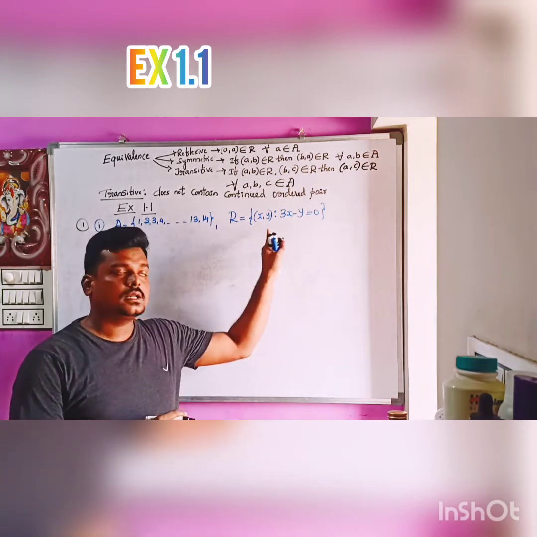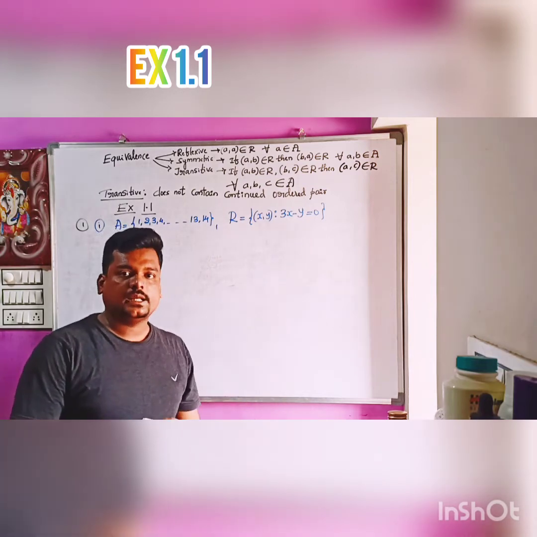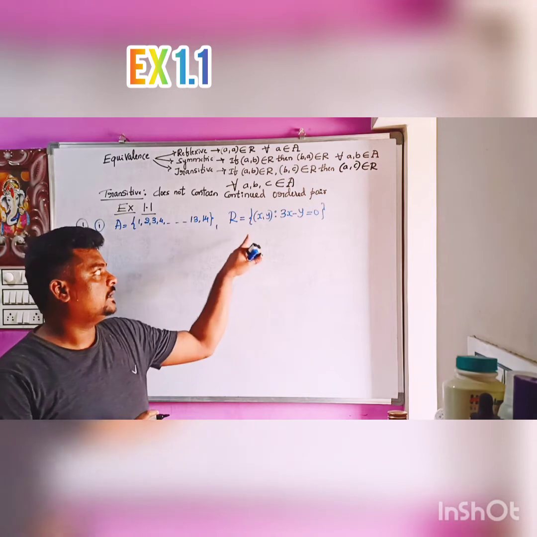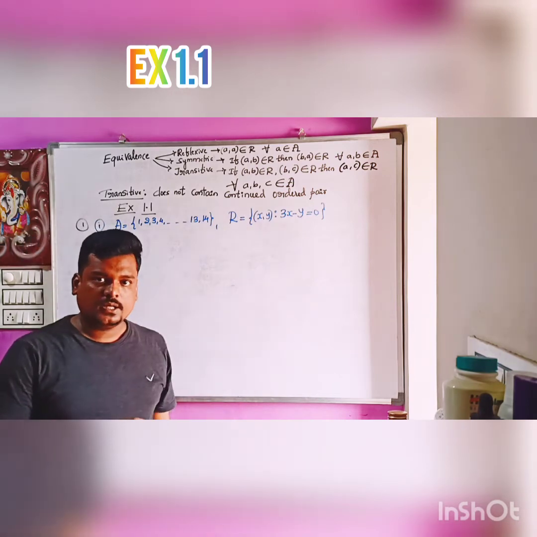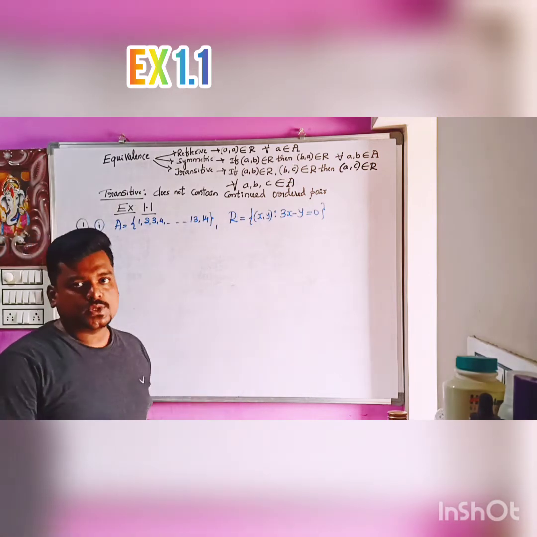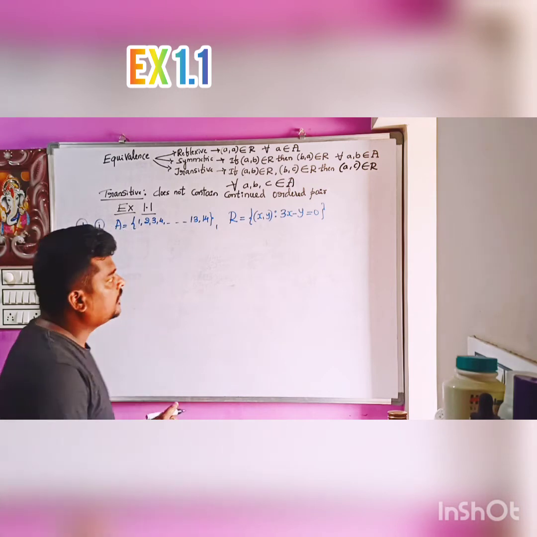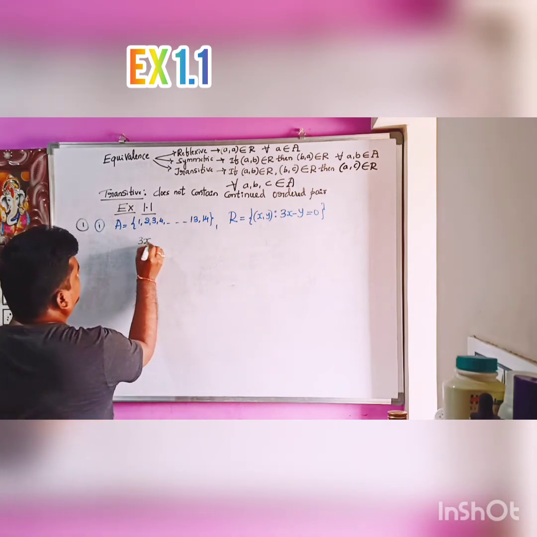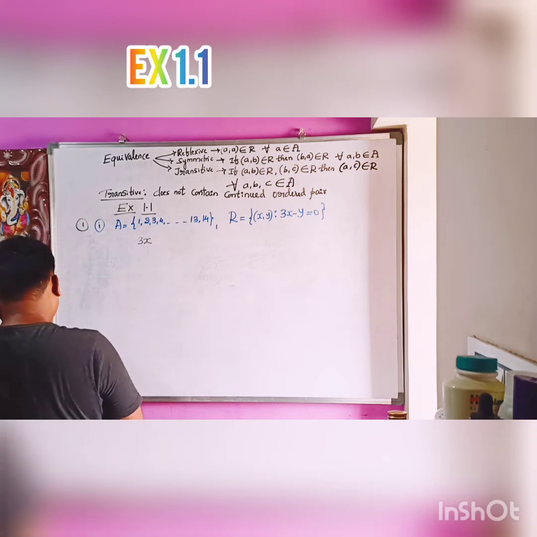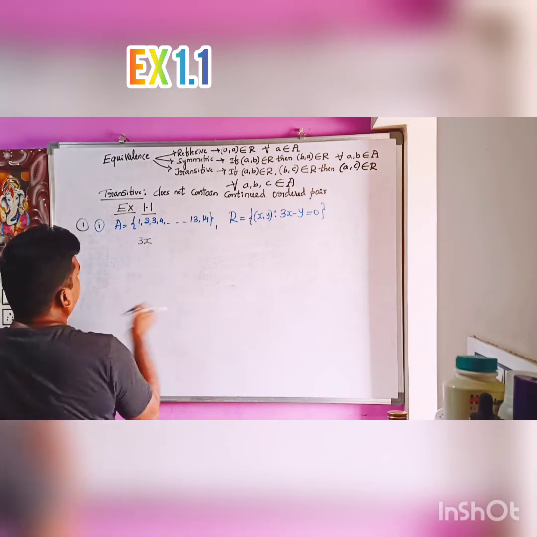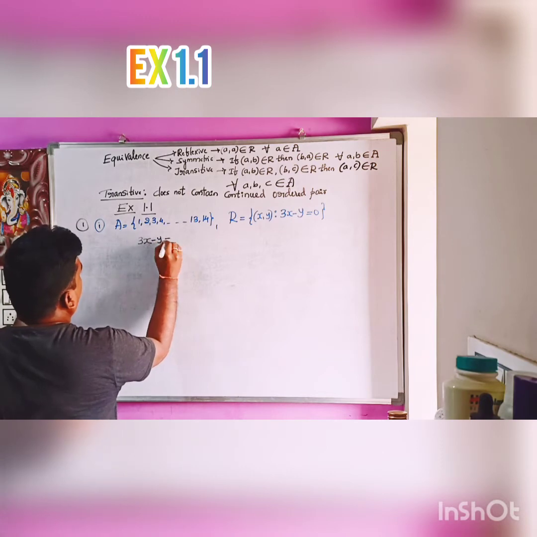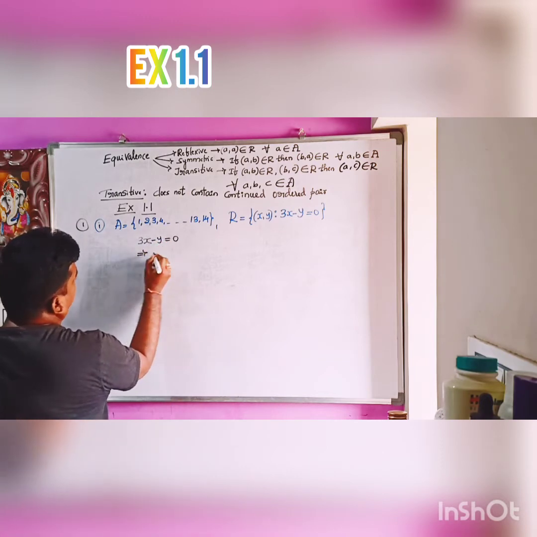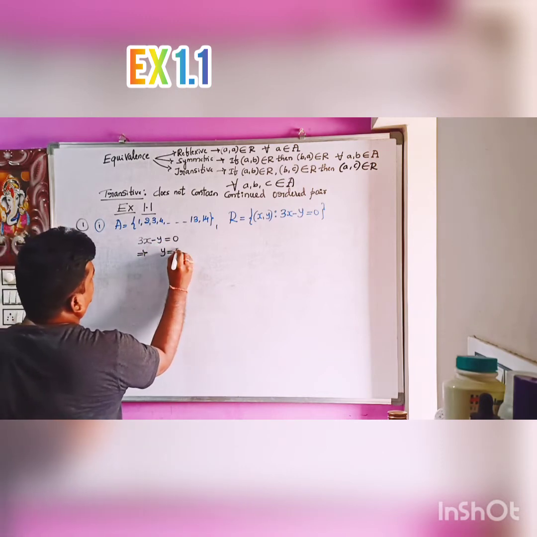The given relation is in the set builder form, or rule method. So this we have to write in terms of a roster form. What is that relation? 3x minus y equal to 0 implies y equal to 3x.